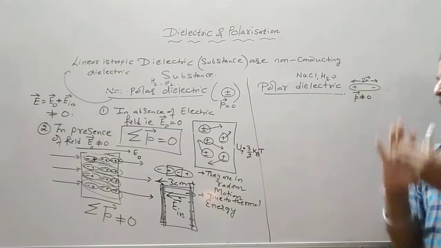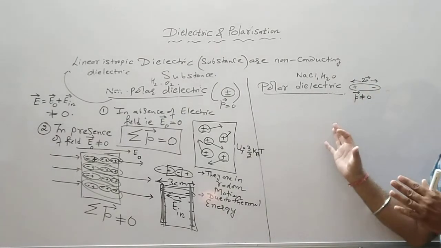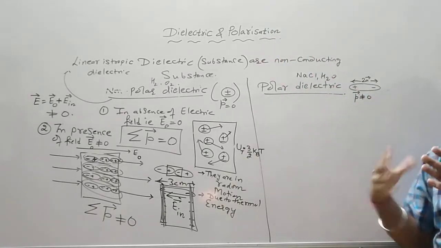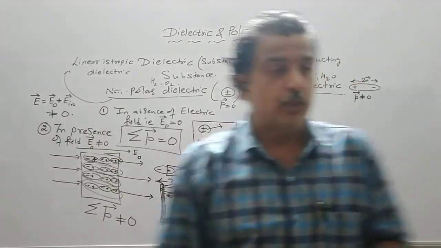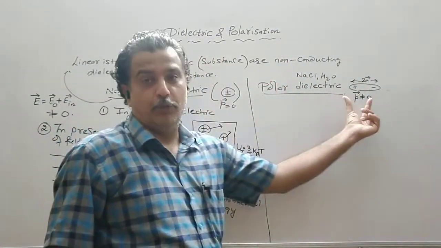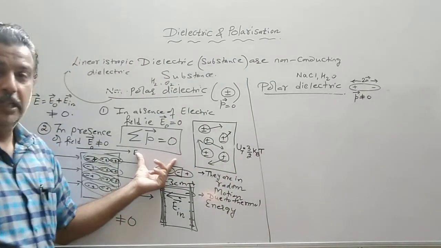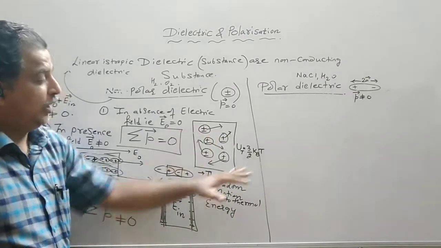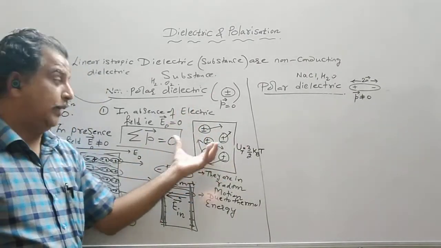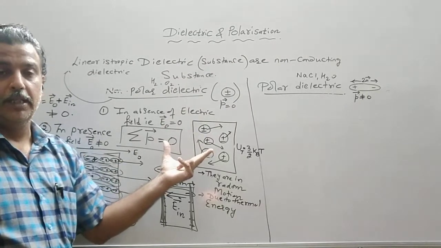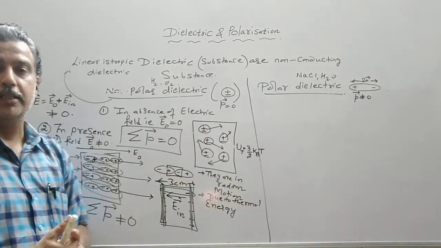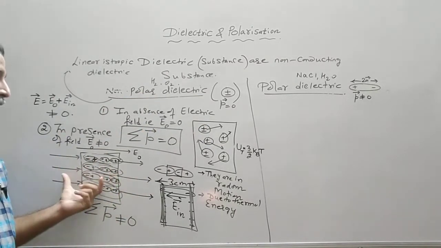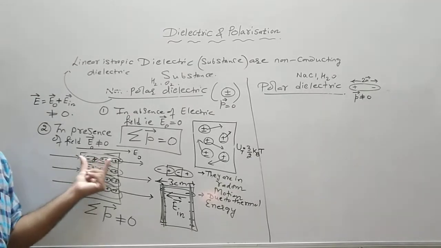Let us come to polar dielectric. Polarization of a polar dielectric is easier as compared to non-polar. Why? Because they already have a dipole moment. Here the electric field has to do two things. First, separate the charges, then align all of them. Two jobs are being done in polarization: the centers of positive and negative charge are separated, and this field has to align these dipoles in the direction of the field. Your dipole moment is in the direction of the field.